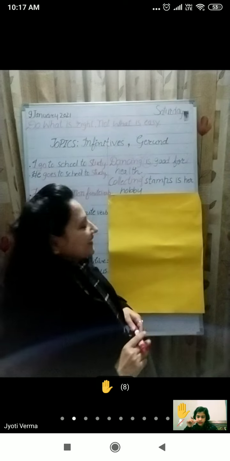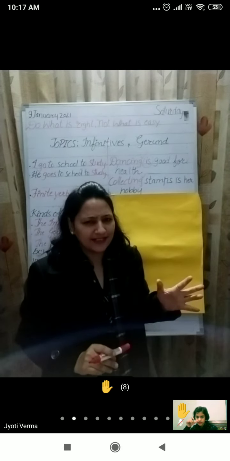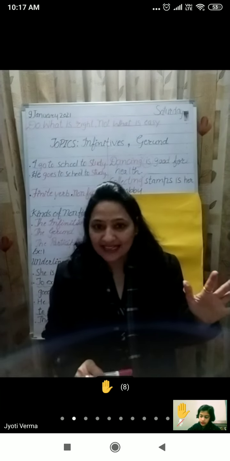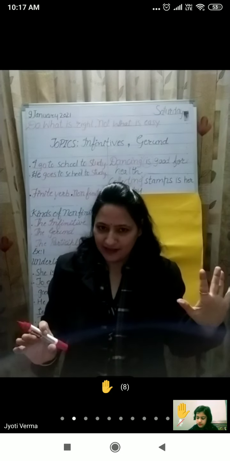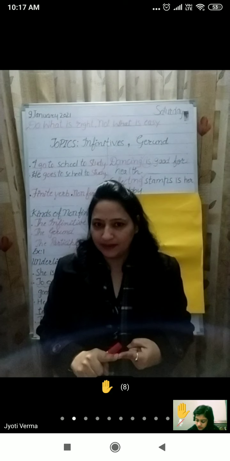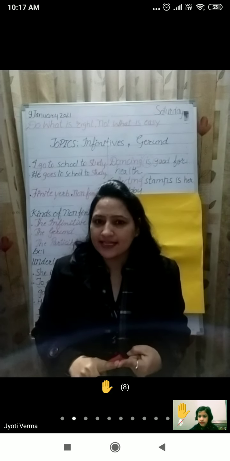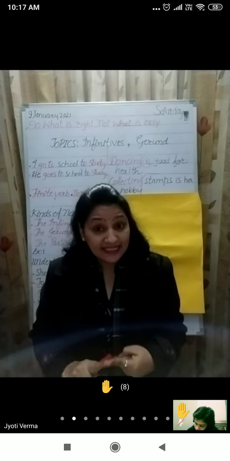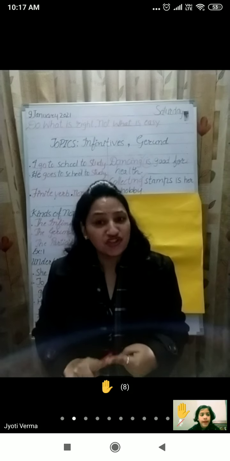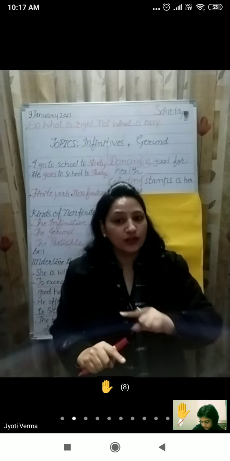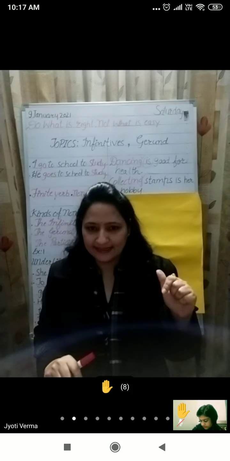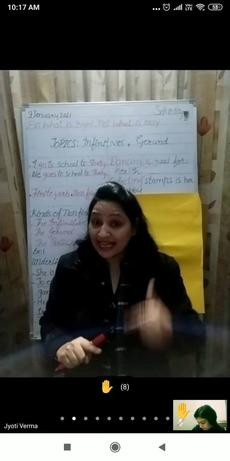Okay, now let's do the exercise. But before I start, I would love to tell you that this gerund can function in many ways. For example, swimming is a good exercise. In this sentence, swimming is a gerund, working as a subject. Next sentence: I like swimming.